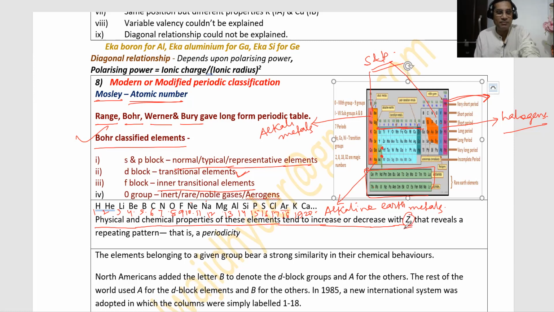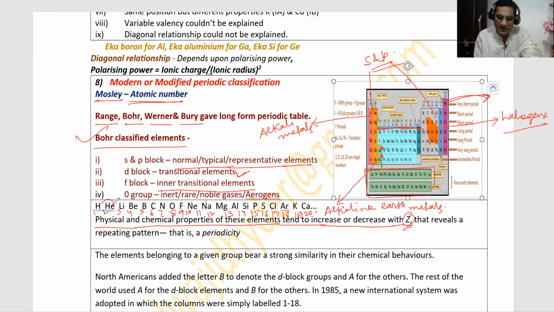So this is atomic number. Z is always atomic number, and with the increase in atomic number, there will be regular, gradual change in periodic properties of the elements, physiochemical properties of the elements.